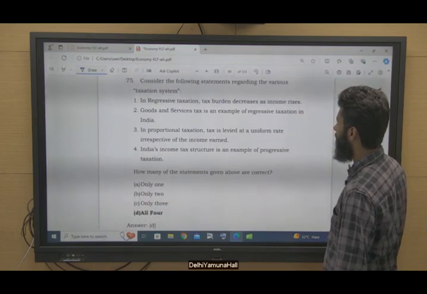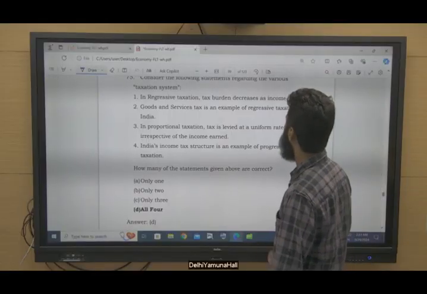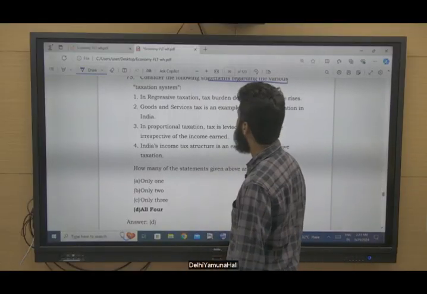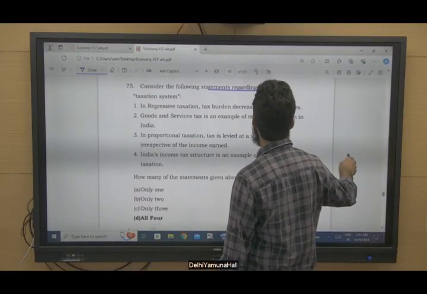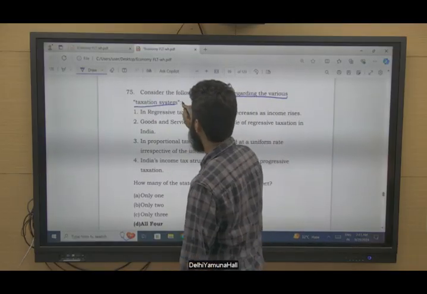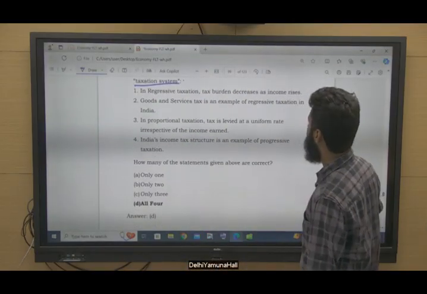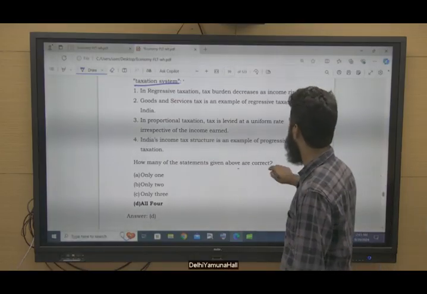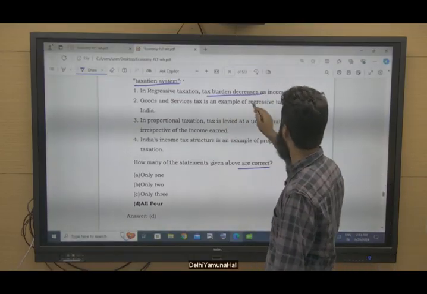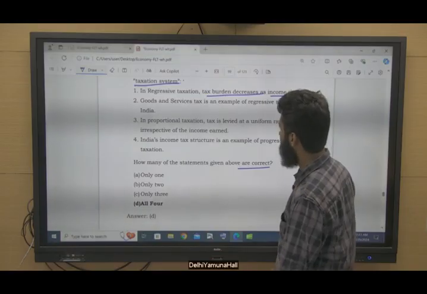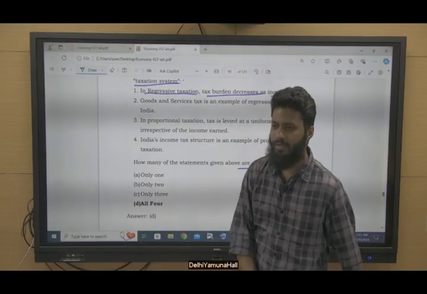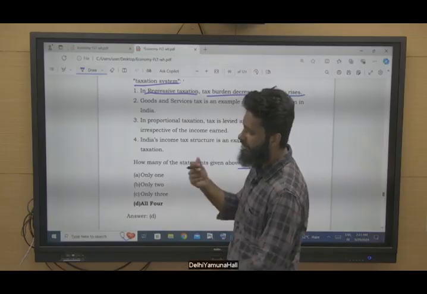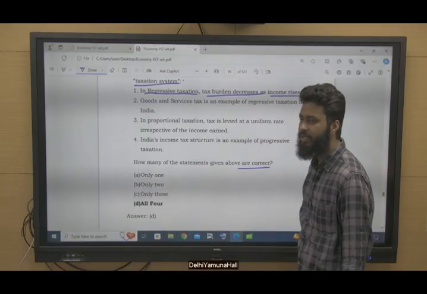Question number 75. Consider the following statements regarding various taxation systems. In regressive taxation, tax burden decreases as income rises. They are asking about the correct statement. Tax burden decreases as income rises. This is regressive taxation system. Your income is rising, but your tax burden is decreasing.